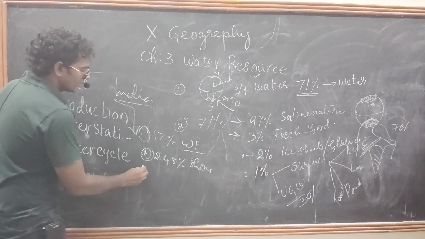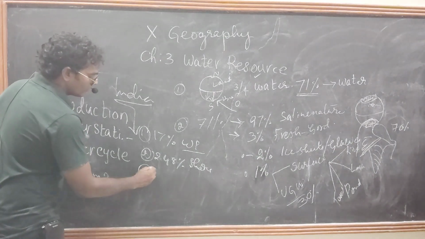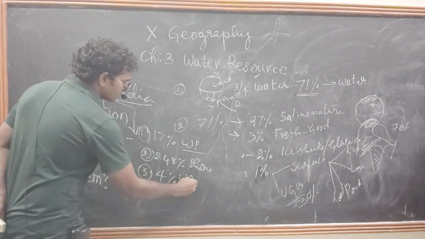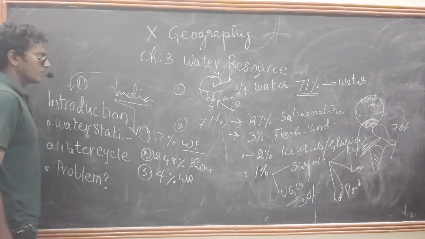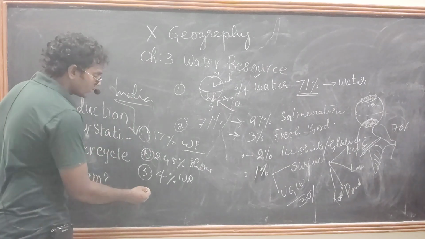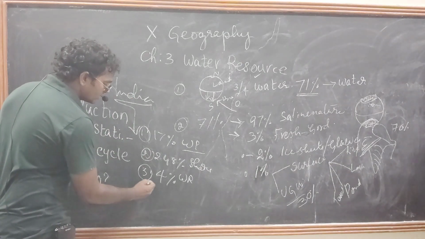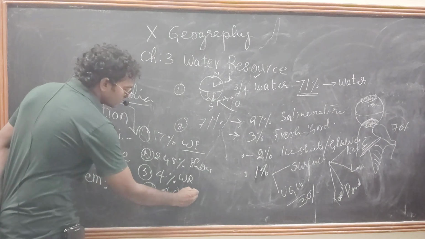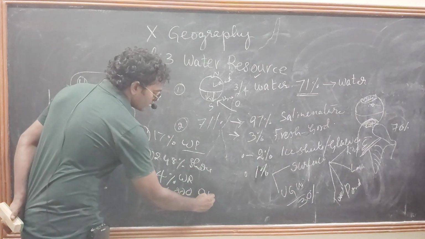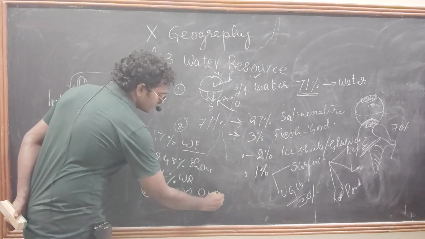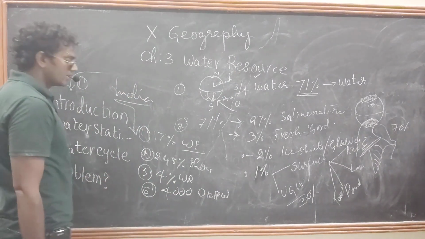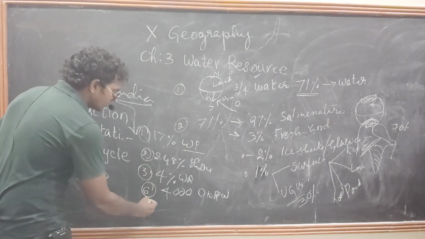Coming to water resources, we have only 4% of the world's water resources. Coming to rainwater, how much rainwater resources do we have? We are getting 4,000 cubic kilometers of rainwater only. And in that, how much replenished groundwater do we have?